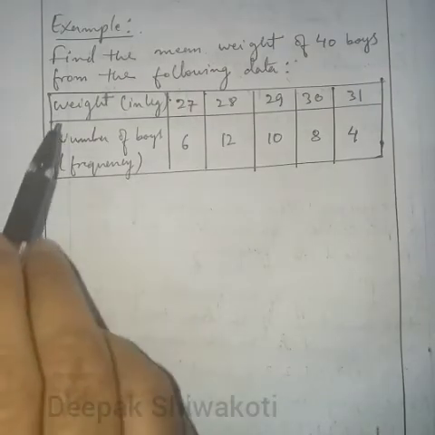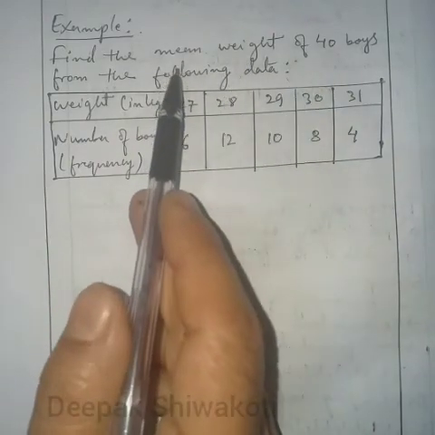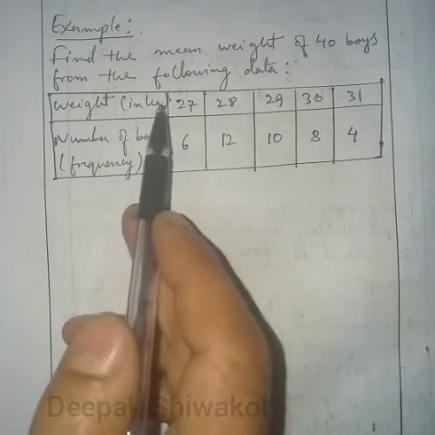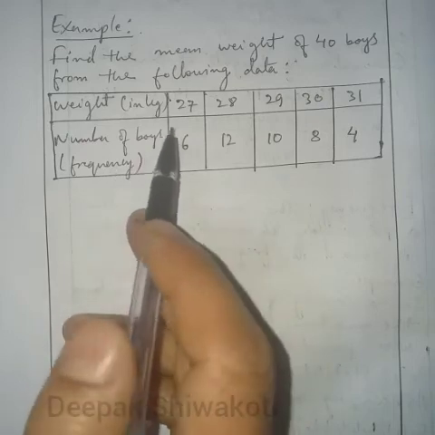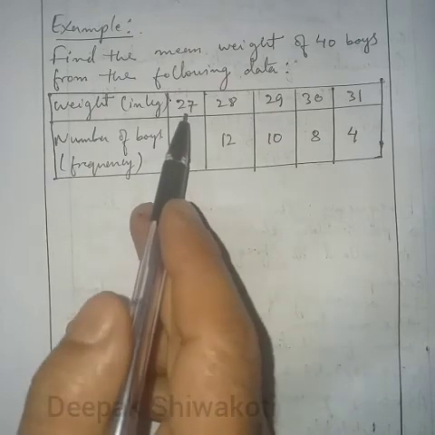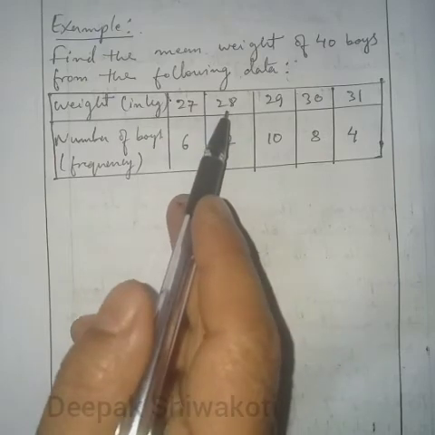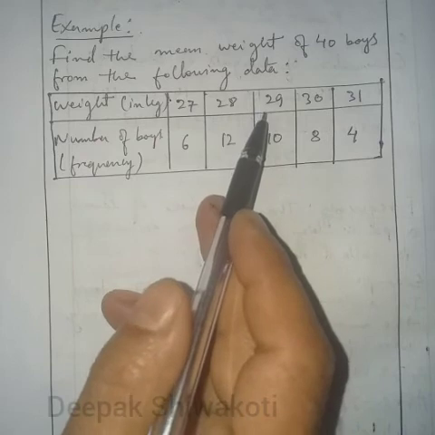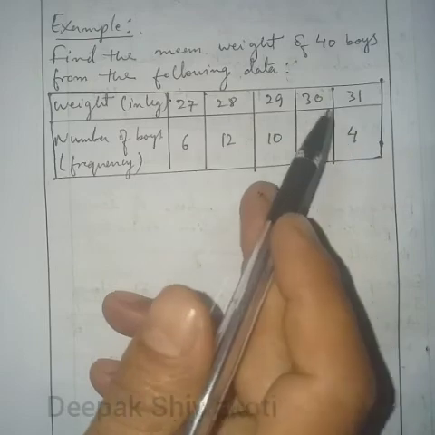So here is the example: find the mean weight of 40 boys. We have to find the mean from the following data. Weight is given in kg and the number of boys is the frequency. 6 boys are of 27 kg, 12 boys have 28 kg as their weight, 10 boys have 29 kg, similarly 8 have 30 kg and 4 have 31 kg.